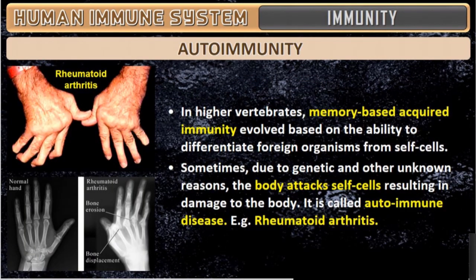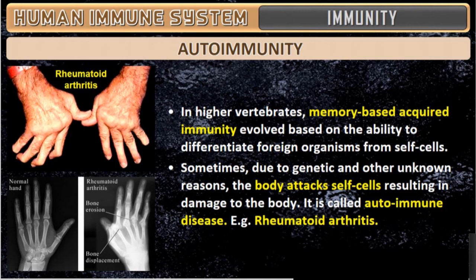Okay, coming to autoimmunity. What is autoimmunity? This is like a reverse gear. Our own immunity sometimes becomes an enemy for us. That is what we call autoimmunity. In higher vertebrates, memory-based acquired immunity, which evolved based on the ability to differentiate foreign organisms, sometimes is not able to differentiate foreign organisms from self cells. Do you understand? The immunity gets confused sometimes.